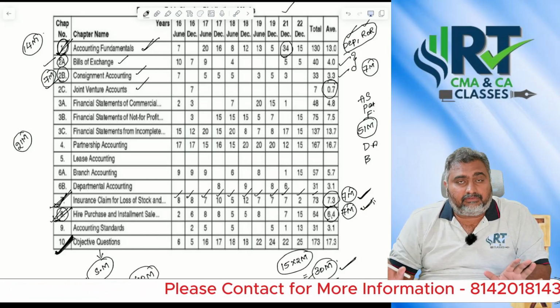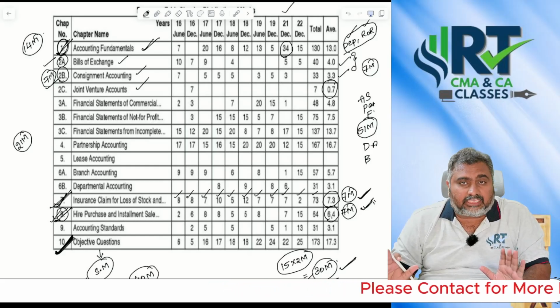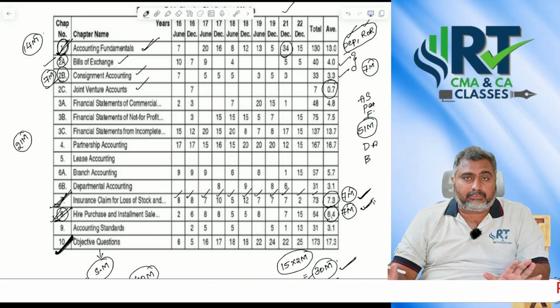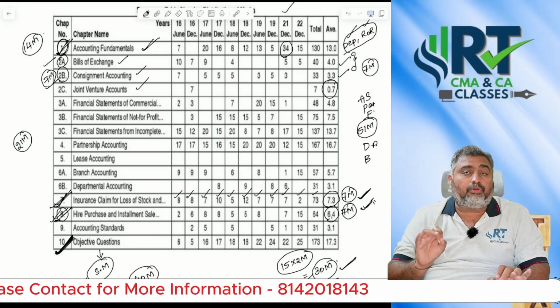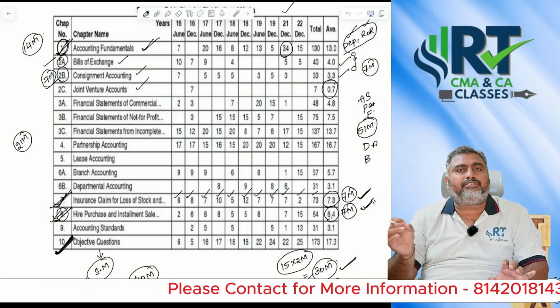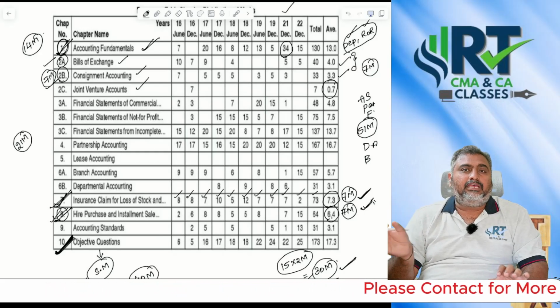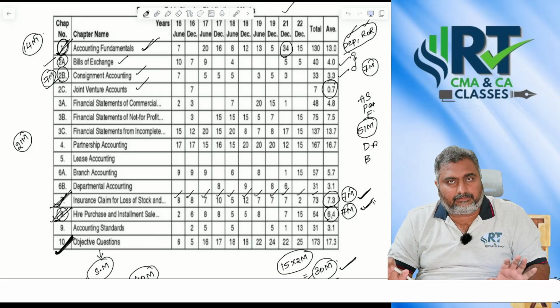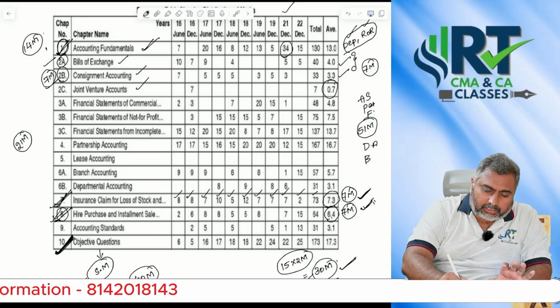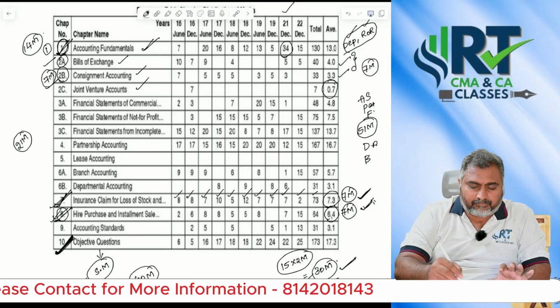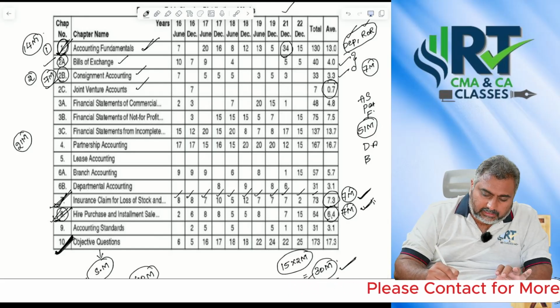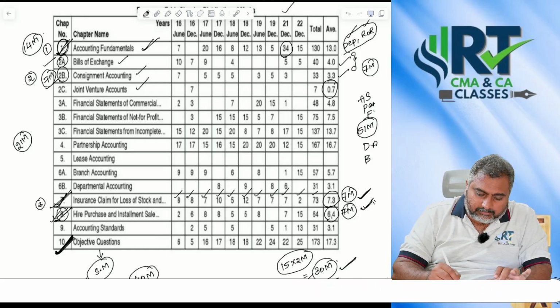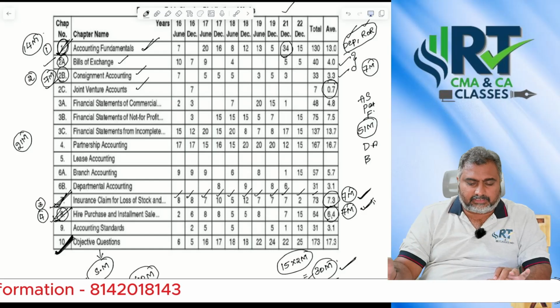So many times I convey the same word in my classroom to my students: don't ignore even one MCQ. Don't take it lightly, because one MCQ can change your result from pass to fail. So first start with the fundamentals of accounting. Second, go with consignment and bills of exchange. Third, do insurance claims. Fourth, hire purchases.